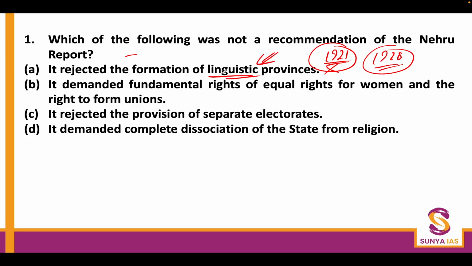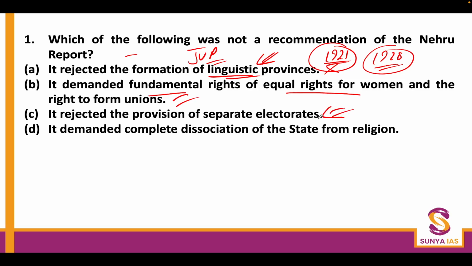Although after independence, the Congress found it very difficult to work with linguistic differences, and you will see both the Dhar Committee recommendation and the JVP Commission recommendation were in favor of provinces being made on an administrative basis. But anyway, the first statement is wrong here. The second statement, that it demanded fundamental rights, equal rights for women and the right to form unions, is right.